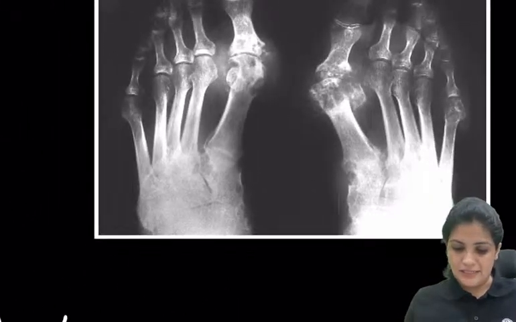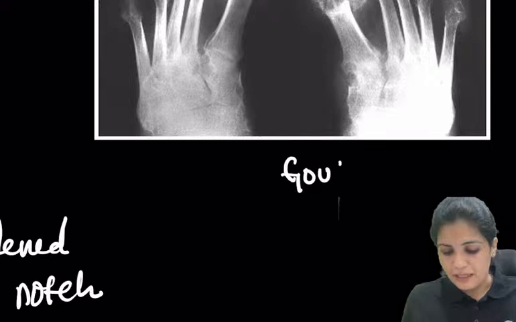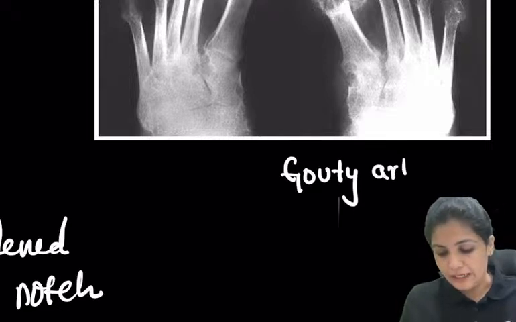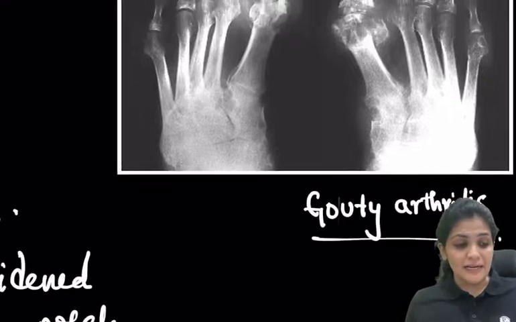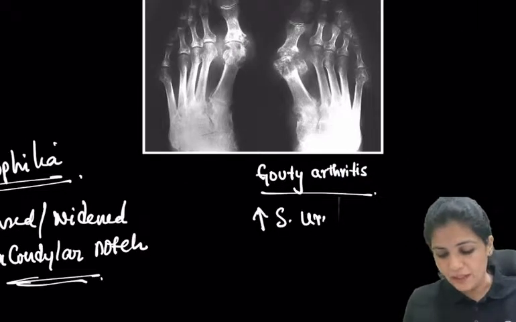And now what is this? This is very, very important, right? So this is gouty arthritis. Gouty arthritis, where there is an increase in the serum uric acid.